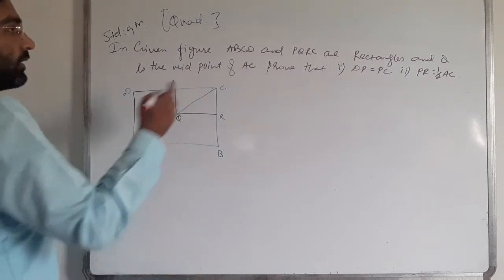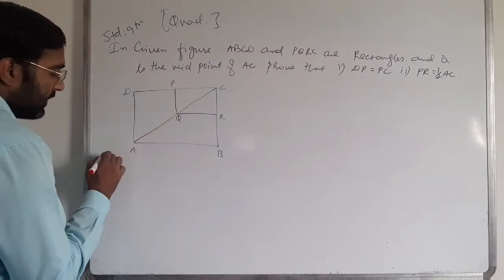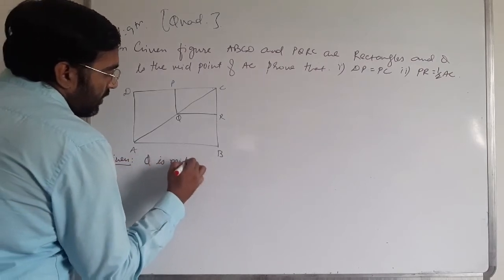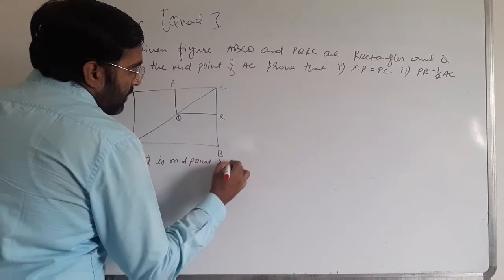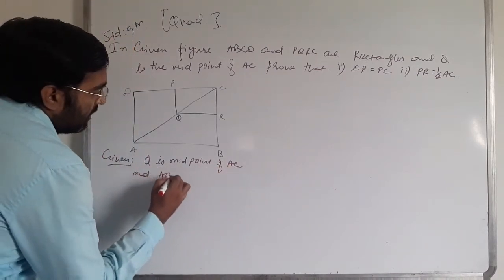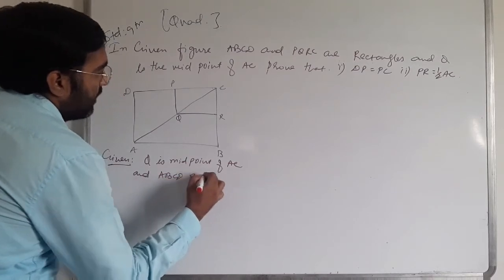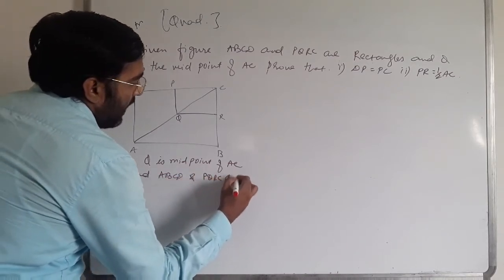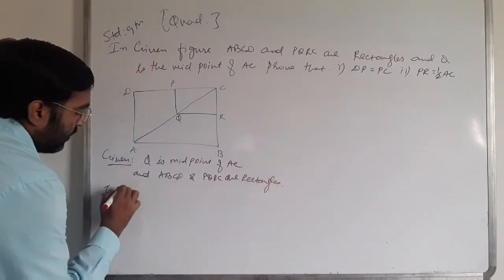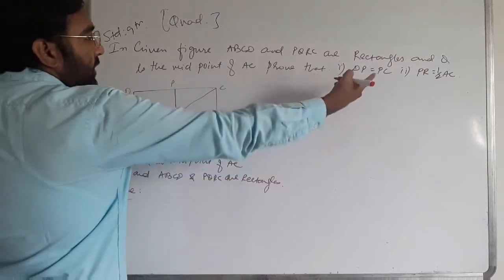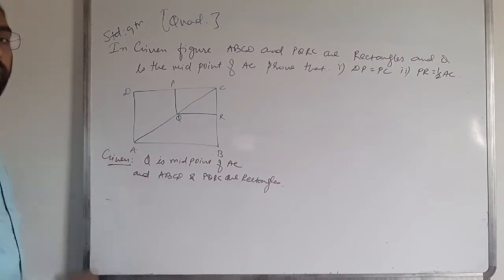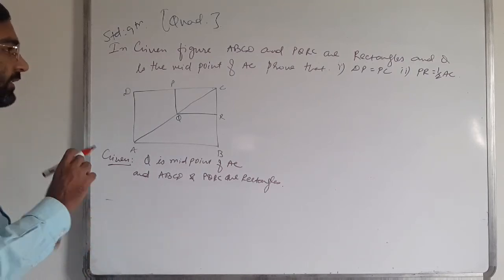Given: Q is the midpoint of AC, and ABCD and PQRC are rectangles. To prove, the things are given, so I will not write them again. You must write to prove. I'll start the proof.